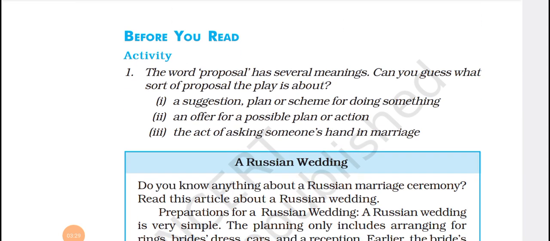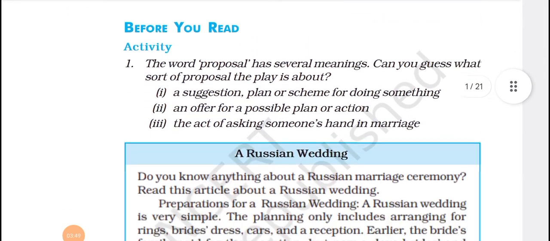So there are 3 meanings this word suggests. One is planning, that is called proposal. Second one is offering or giving, that is also called proposal. When we ask someone's hand for marriage, that is also called proposal.